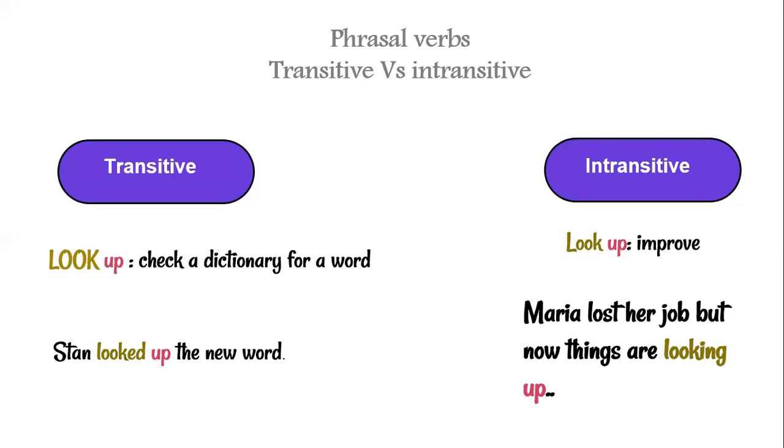Or look up can also be intransitive and can mean to improve, as in this sentence: Maria lost her job, but now things are looking up. So she was sad when she first lost her job, but then she improved herself and her situation also improved.